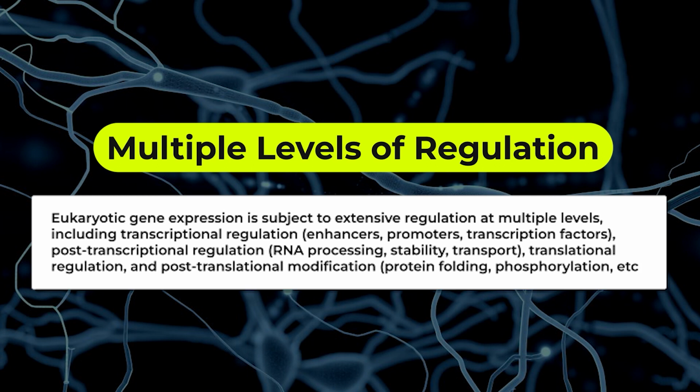There are multiple levels of regulation in eukaryotes. The regulation is very complicated. Eukaryotic gene expression is subjected to extensive regulation at multiple levels, including transcriptional regulation, enhancers, promoters, presence of transcription factors, post-transcriptional regulation, RNA processing, splicing, stability, transport, and post-translational modification where the protein is folded, phosphorylated, etc. So, gene regulation in eukaryotic cells is of multiple levels and very extensive and complicated.